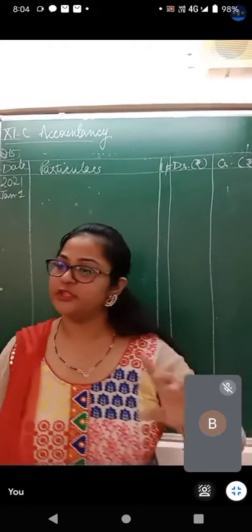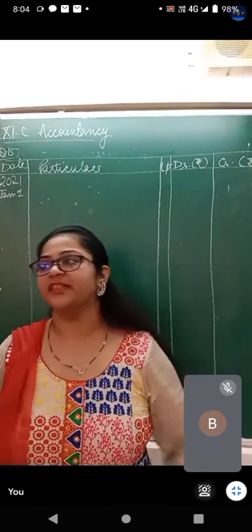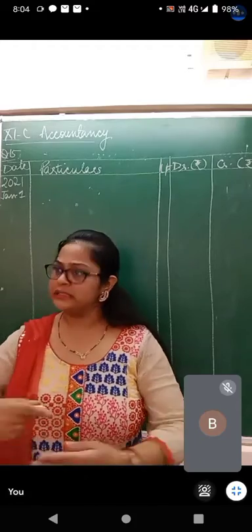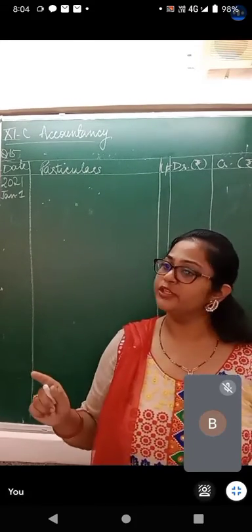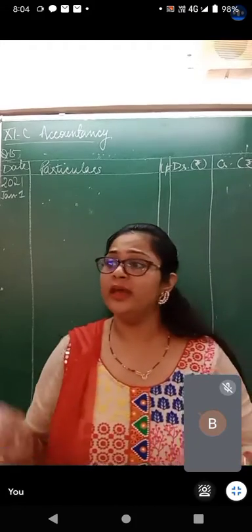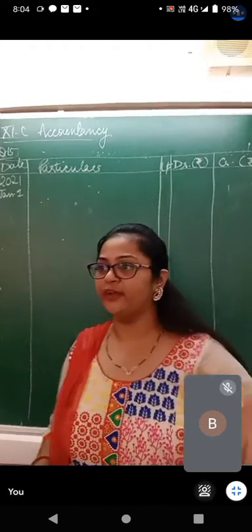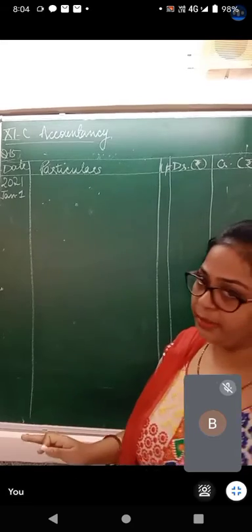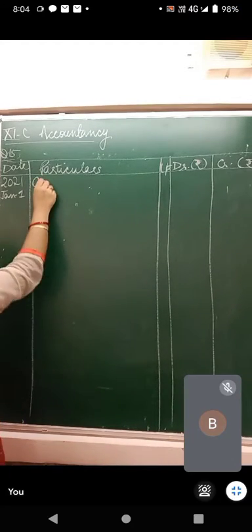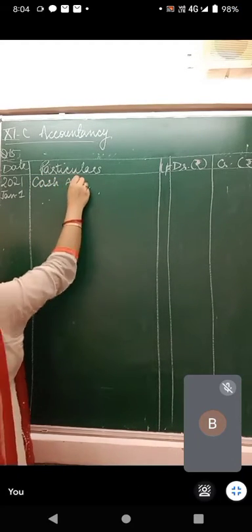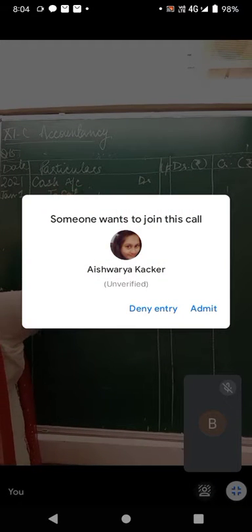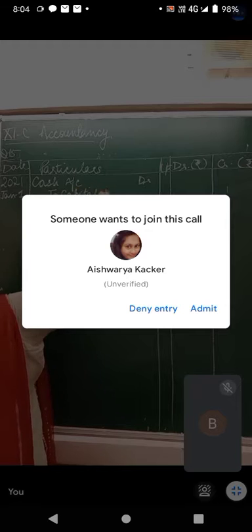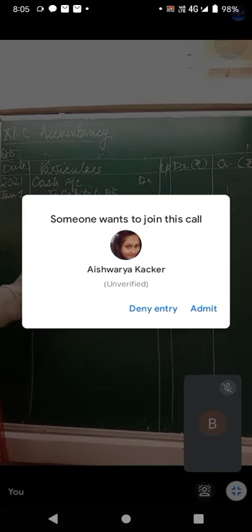Now you got the difference between when to write started business with cash and when to write additional capital. When capital is introduced later, somewhere in the middle of the question, then you write additional capital introduced. But when the capital entry is the first entry of the question, you write cash account debit to capital. Started business with cash.